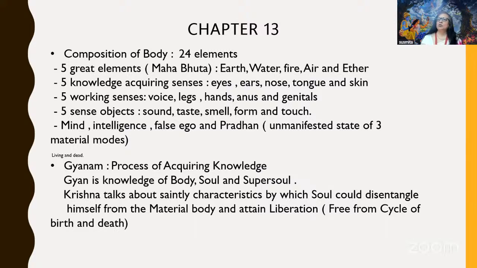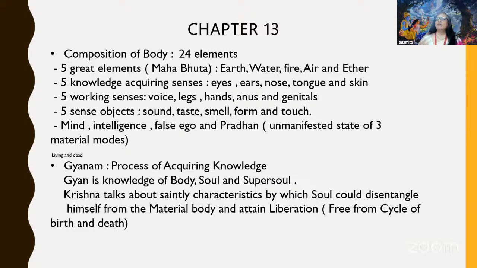And what are those 24 elements? First, the 5 great elements, the Mahabhuta. What are they? Earth, water, fire, air, and ether. And then the 5 knowledge acquiring senses, from where we get knowledge, which are our eyes, ears, nose, tongue, and skin. These are the Jnana Indriya. Jnana Indriya means those through which we acquire knowledge, through which we learn something, right? That is the Gyan knowledge.